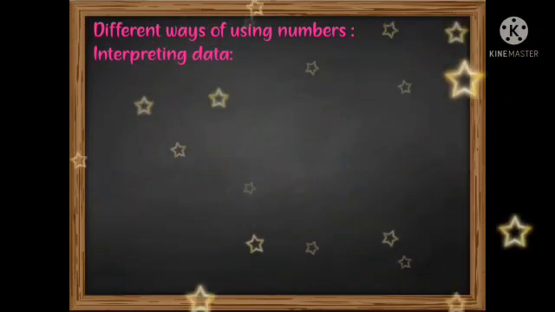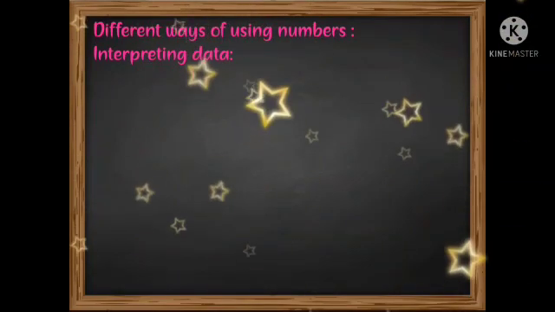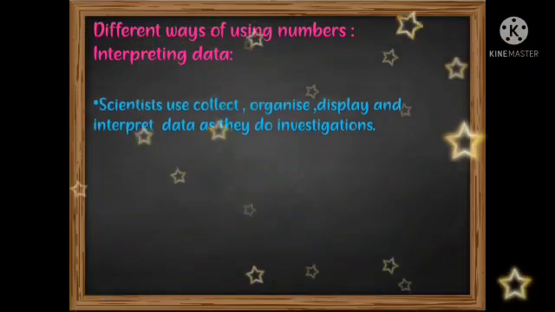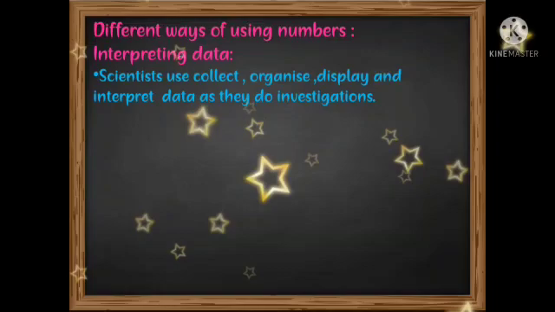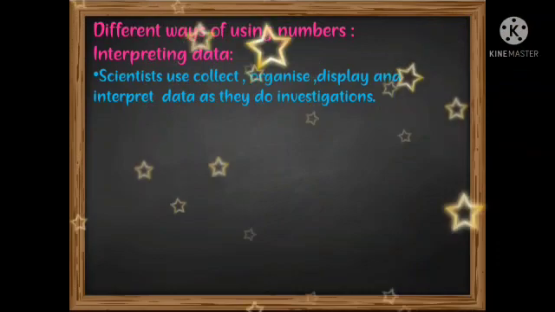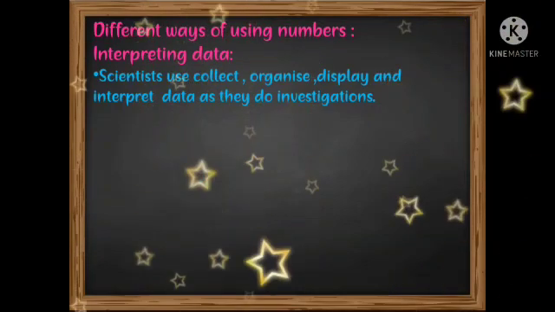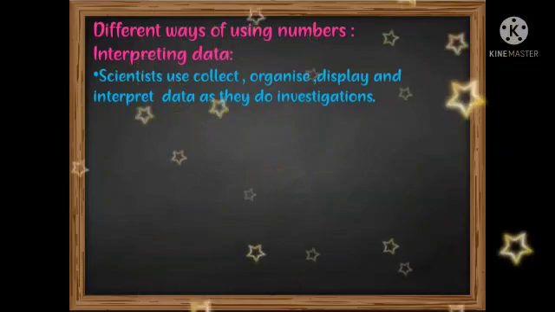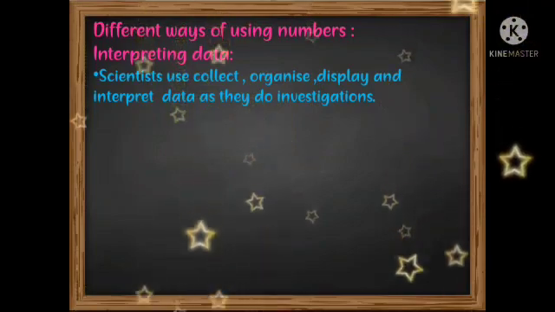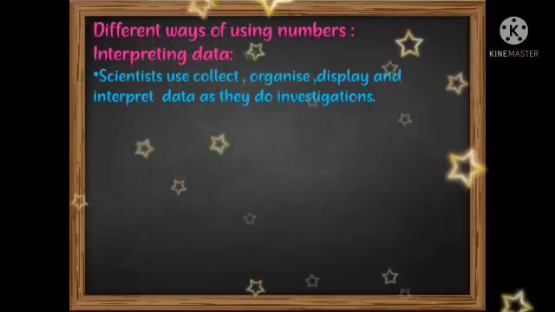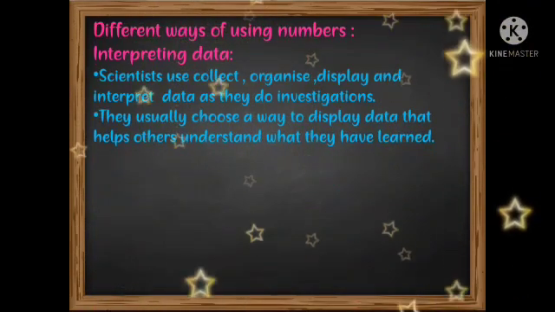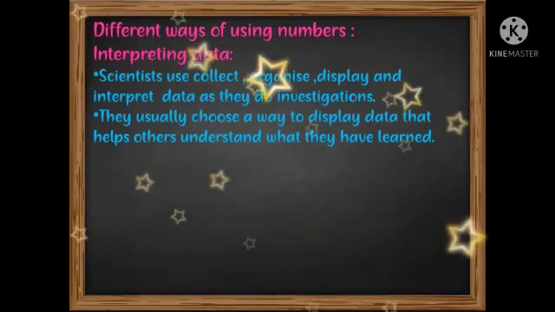Interpreting data. The first way of using numbers is interpreting data. This is nothing but explaining the data they have collected. Scientists collect, organize, display and interpret data as they do investigations. For every investigation they do, they need to give a clear explanation. That may be in the form of writing and that may be in the form of numbers. So these numbers are used for interpreting data, that means explaining the data they have collected.